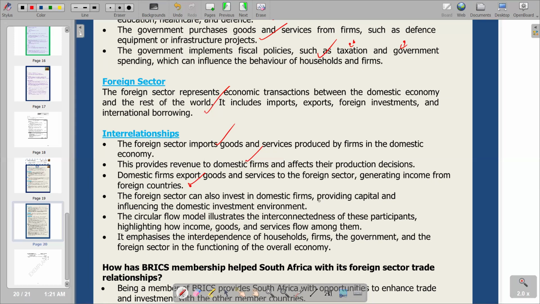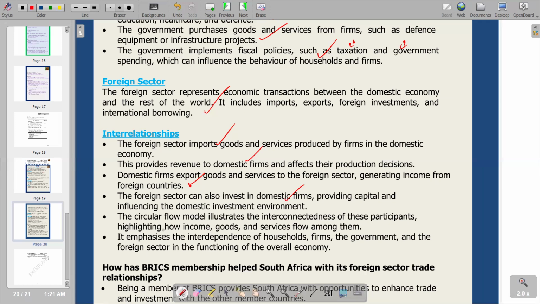Then the foreign sector can also invest in domestic firms, providing capital and influencing the domestic investment environment. So this is the process of foreign direct investment, whereby foreign countries come and open their businesses in our local economy, which is described as foreign direct investment. Obviously, there is a movement again, and the interconnectedness is also highlighted there.